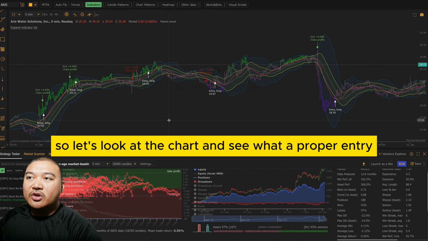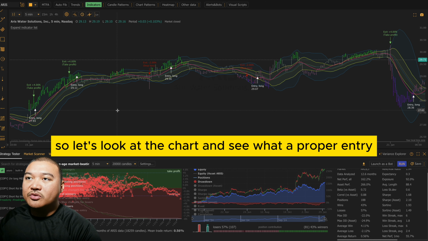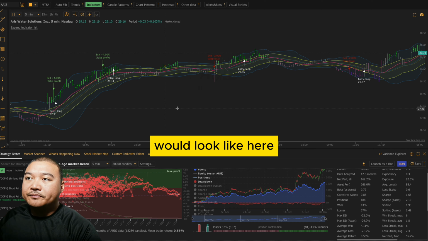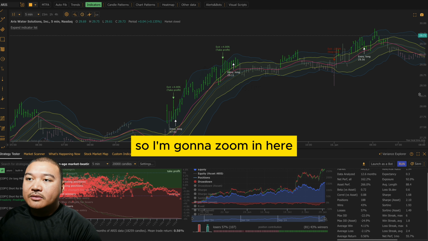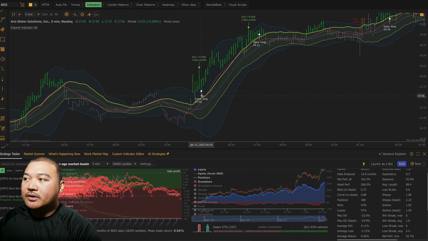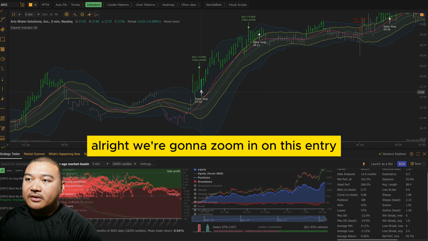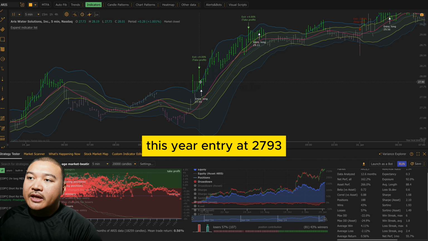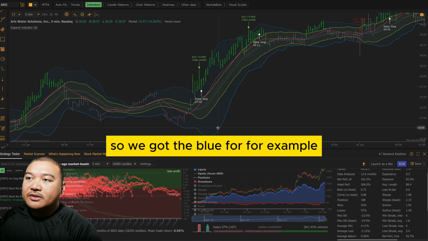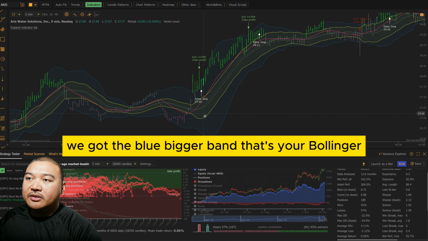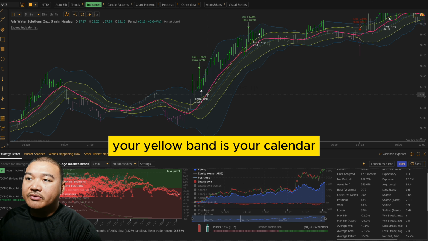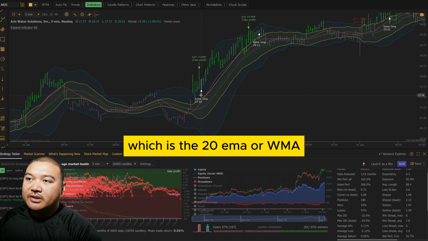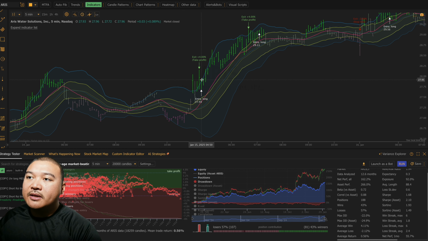So let's look at the chart and see what a proper entry would look like here. I'm going to zoom in on this entry taken on January 15th this year. Entry at 27.93. We got the blue, bigger band, that's your Bollinger. Your yellow band is your Keltner. And then we got the pink line, which is the 20 WMA.